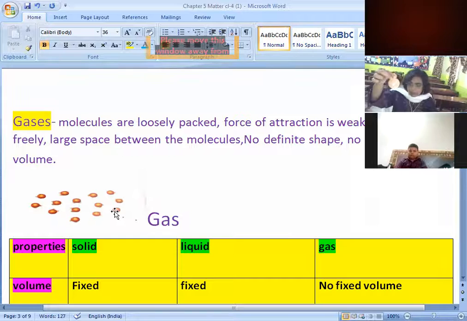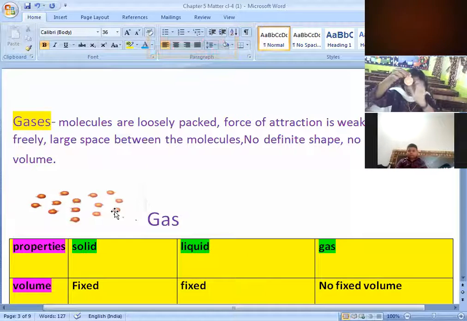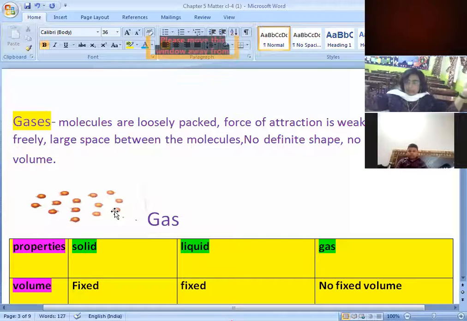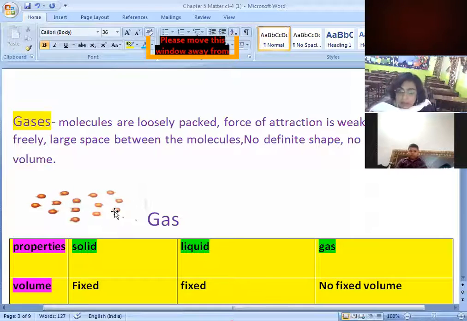I have filled this air in the balloon. This much air has taken this space in the balloon. But if I release this air, it is free to move anywhere in this room, right? Why? Because molecules are loosely packed in gases. Got it? So now you are through with what is a matter.